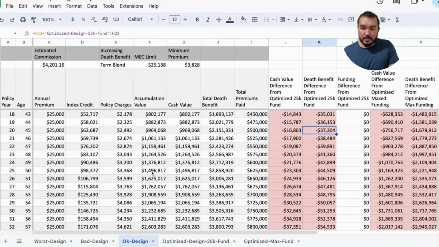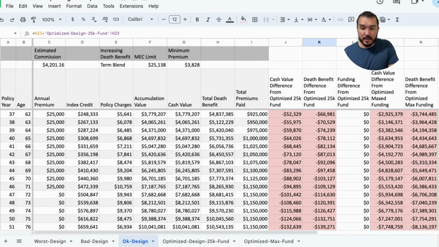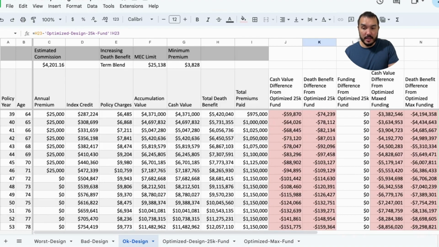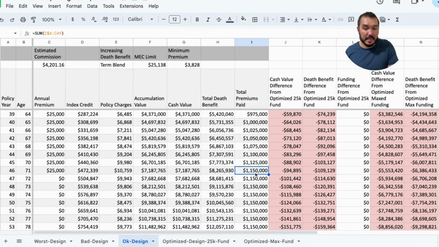And now we're going to jump to when we stop funding this policy. Same thing. We're going to age 71 in funding this policy. 1.15 million in funding. We have 7.1, almost 7.2 million in cash value, and we've got a total death benefit of 8.265. We've got almost $100,000 less in cash value and almost 110,000 less in death benefit.